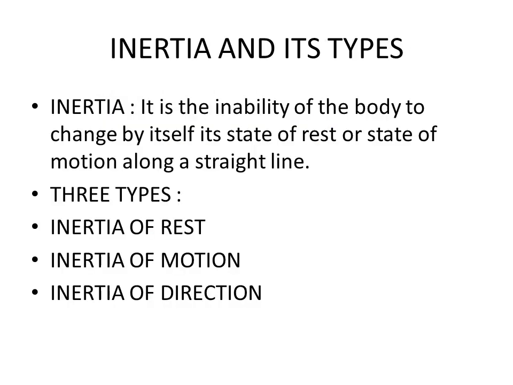Now inertia is the inability of a body to change by itself its state of rest or motion. There are three types of inertia. First is inertia of rest, in which the body wants to remain at rest until a force is applied on it. Inertia of motion, in which the body wants to remain in motion until a force is applied. Inertia of direction, in which the body wants to remain in the same direction until a force is applied.